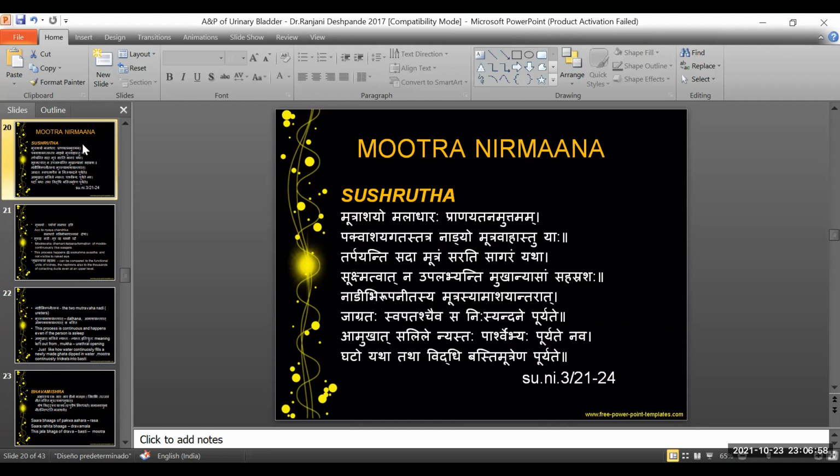Again, Acharya is definite with respect to this entire complex procedure, and that is why he says in the next line that all of these are not visible to the naked eye. The formation, the sada tarpana, or letting out of the mutra from the collecting tube, neither of these are visible to the naked eye because they are very, very minute. Sukshmatvat na upalabhyante mukhanyasam sahasrashah.